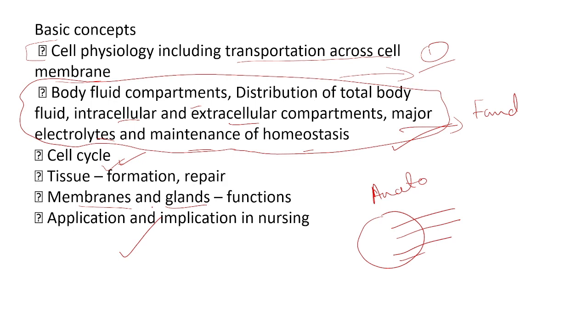Then we will go to system based. As per your syllabus, the first system is the respiratory system. First we will study the anatomy of the respiratory system. Next we will study the physiology of respiratory. Like that, one by one, we will deal with each and every chapter. I am following different textbooks. I am getting notes from different texts, mainly P.R. Asha Lada and Rosan Wilson, and one more international book also I am using for reference.